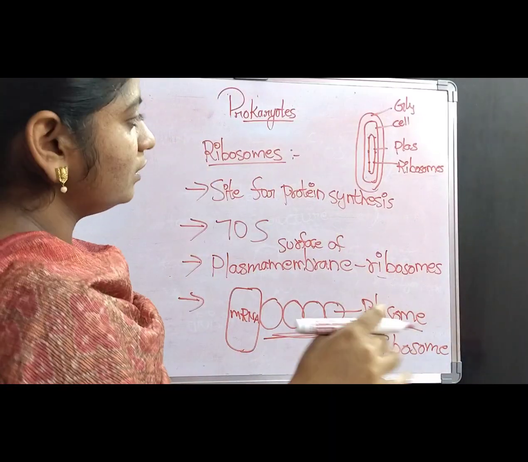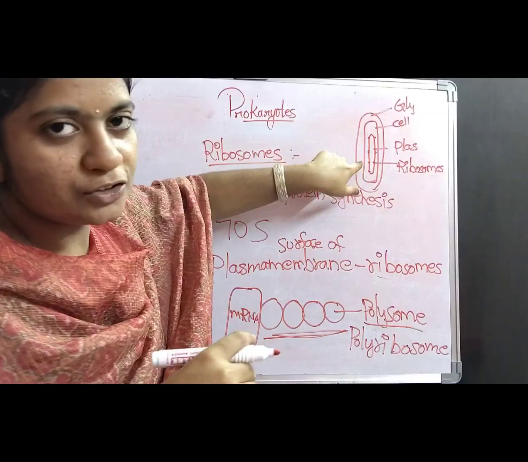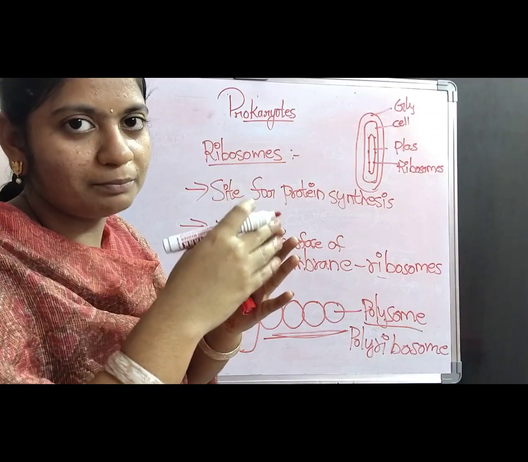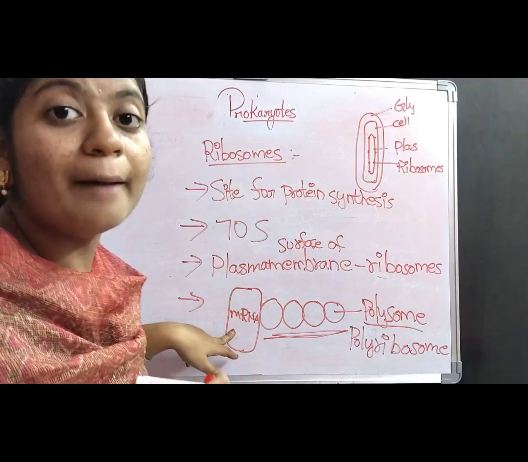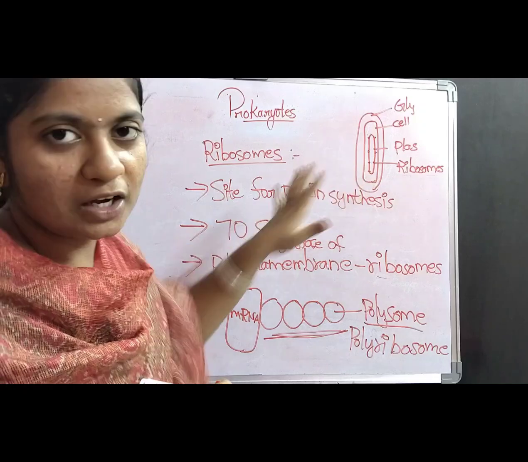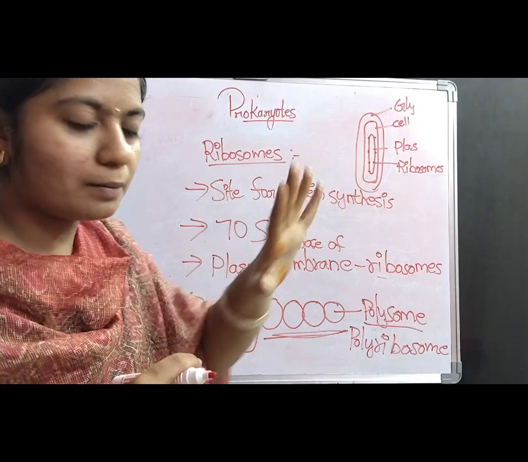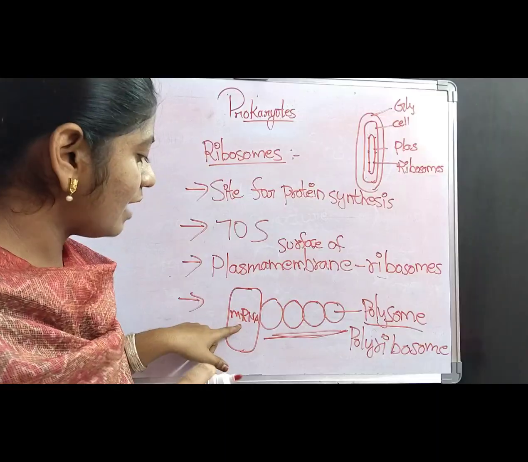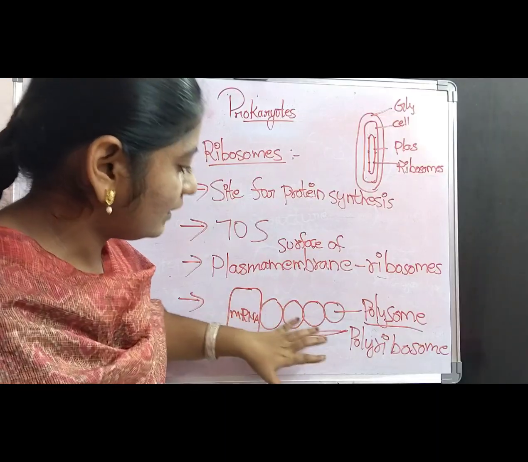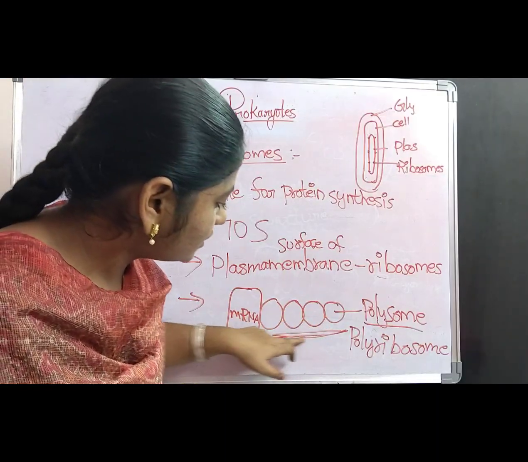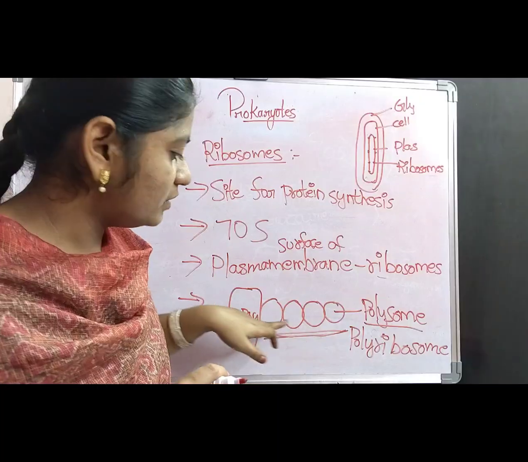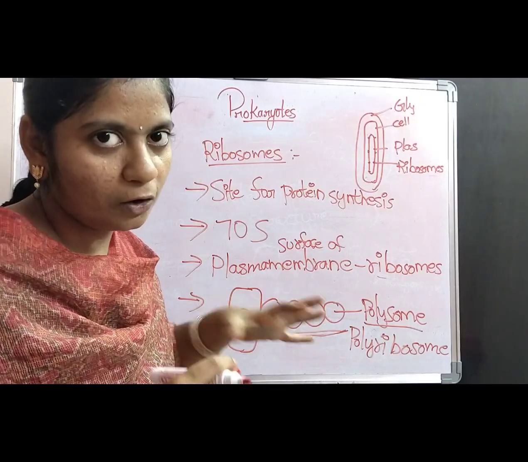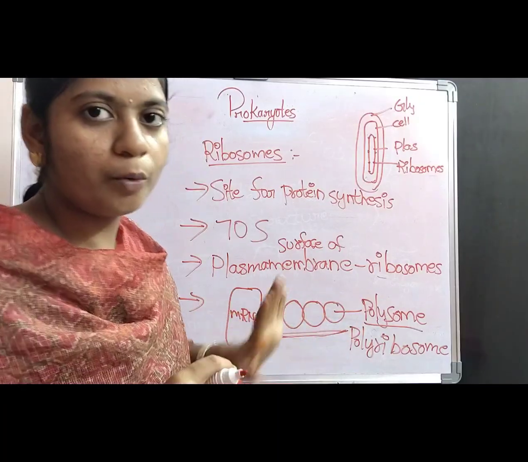I am repeating again. The ribosomes which are attached to the surface of the plasma membrane get attached to the mRNA molecule, and here a chain-like structure is formed. This chain-like structure is called a polysome or polyribosome.